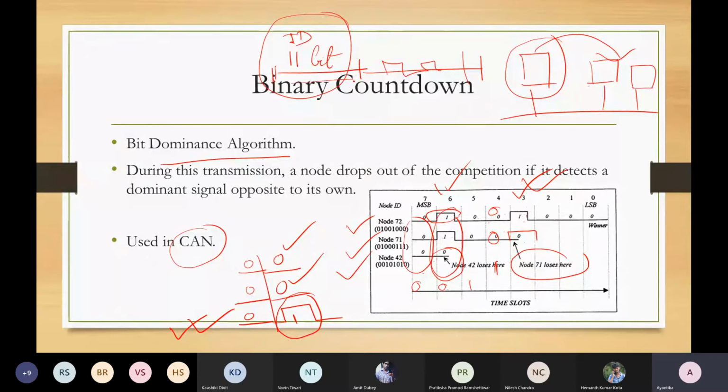Especially for static priority, whoever comes under the same priority is grouped into a single group, and whenever the priority bit is released, it is common for all the nodes under that group. Yes. Okay.